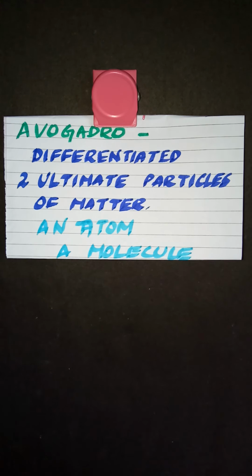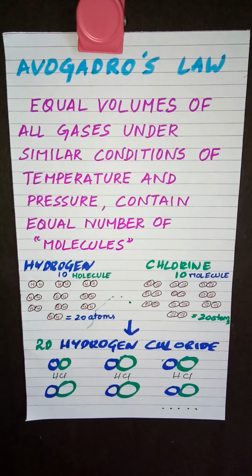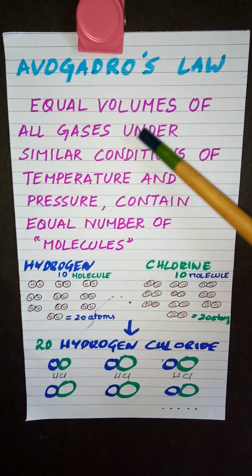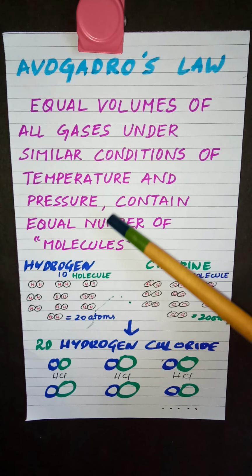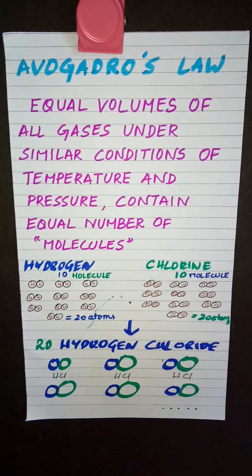After distinguishing between an atom and a molecule, Avogadro came up with a law which is called Avogadro's law. It states that equal volumes of all gases under similar conditions of temperature and pressure contain an equal number of molecules, which means if you take hydrogen and oxygen gas of equal volume, and if you sit and count the number of molecules in the gas, both will have an equal number.